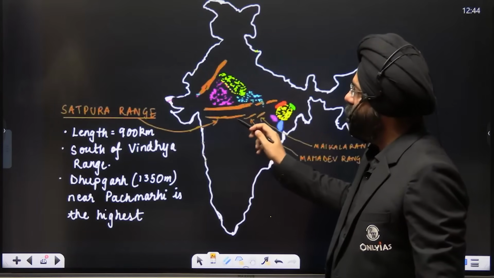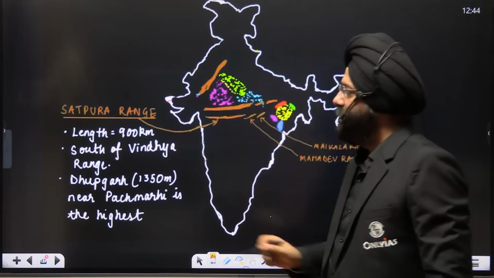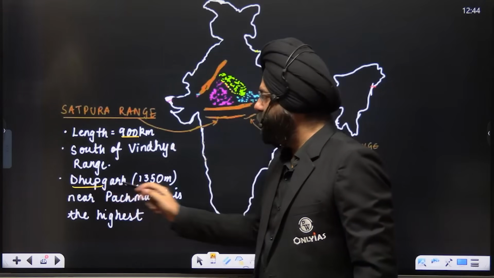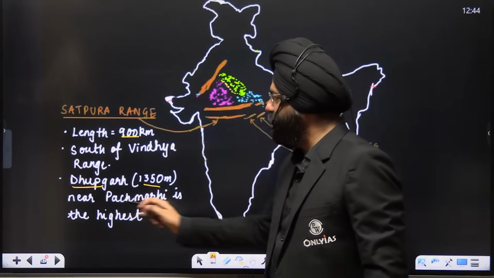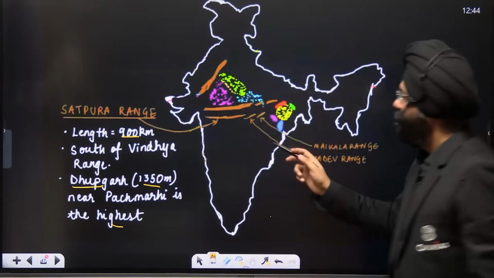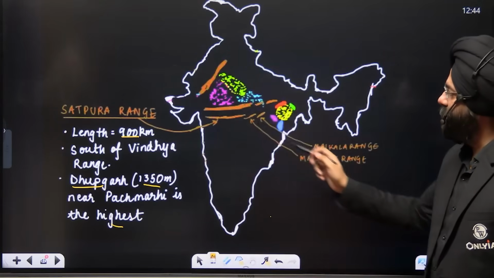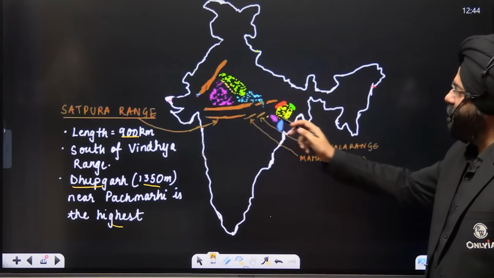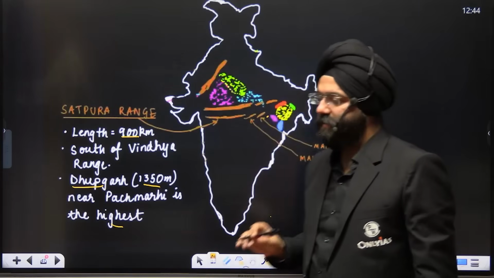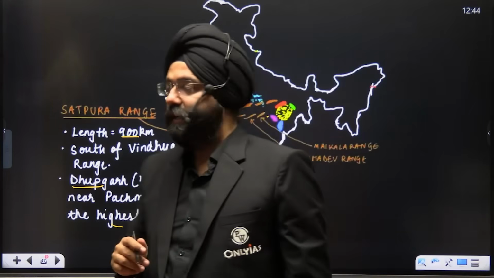Now, having studied this part, let's move further south. Below this, over here, you have the Satpura range. Satpura range is 900 kilometers south of the Vindhyan range. Again, Dhupgarh, 1350 meters, near Panchmarhi is the highest peak. That is again very important. That can be asked in your papers. Further extensions of the Satpura are the Mahadev Hills and the Maikala Hills. So this is again important over here for the prelims perspective as well as the mains perspective. Clear? Let's move ahead.